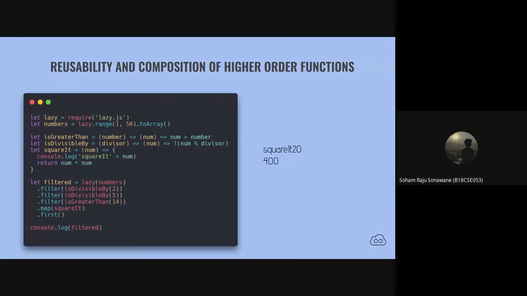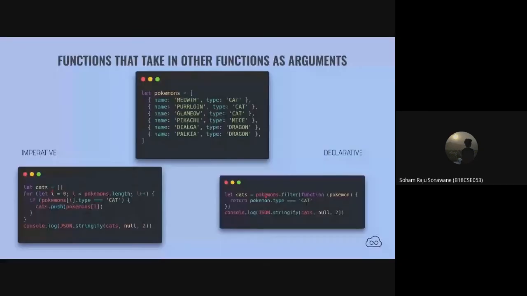Is divisible by 5 checks if numbers in numbers are divisible by 5. Yeah, exactly. So this sequence of numbers is given to the filter. Just like we saw in the Pokemon example, the Pokemons are given to the filter and filter just iterates on all of these and checks if each and every object that it's iterating on has the type cat.